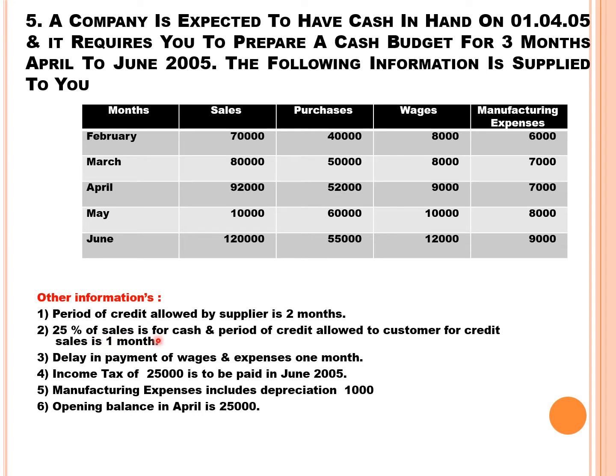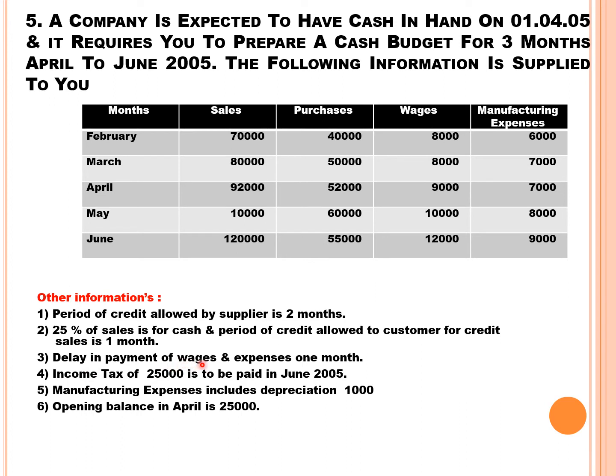25% of sales is for cash, and period of credit allowed to the customer for credit sales is 1 month. So point number 2 says 25% of sales are cash. If 25% is cash, then 75% is on credit. So students, cash sales will be recovered, amount will be received in the same month. Credit sales will be recovered in the following month. So 25% sales will be received in the same month. 75% sales will be received in the next month.